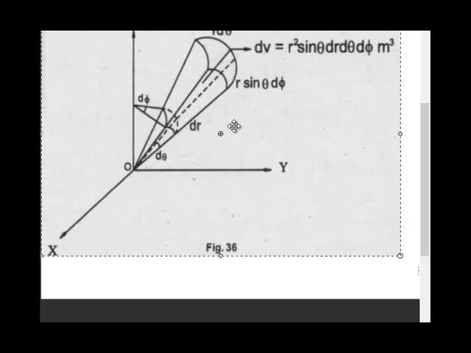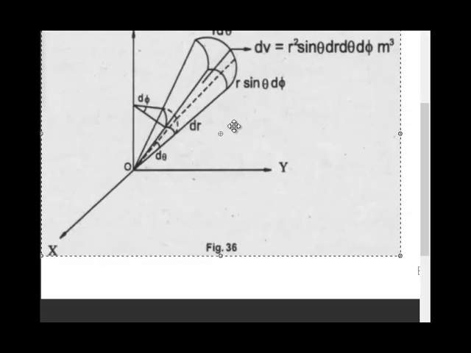The next is differential volume in spherical system. So for that, consider this figure. This figure shows you differential volume.